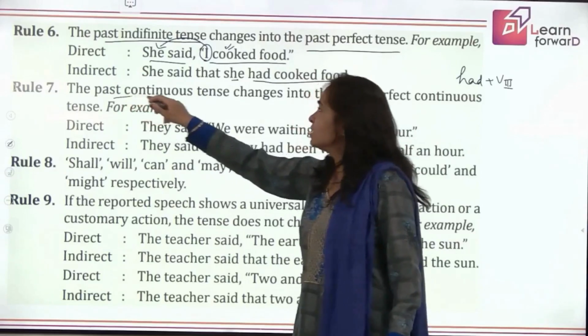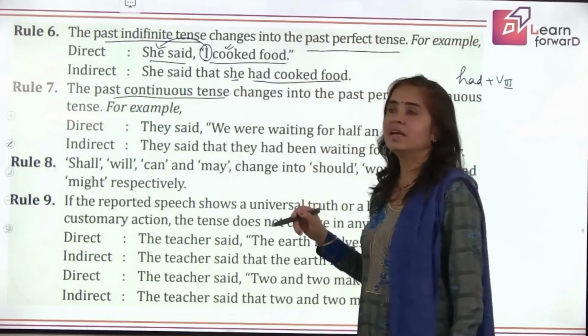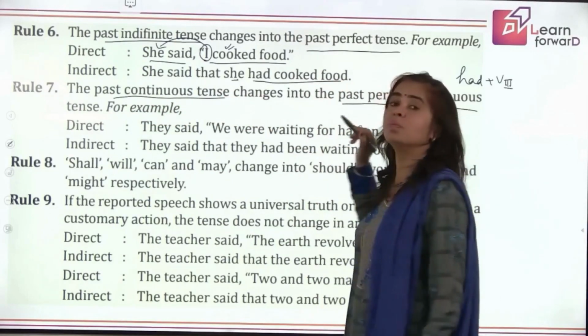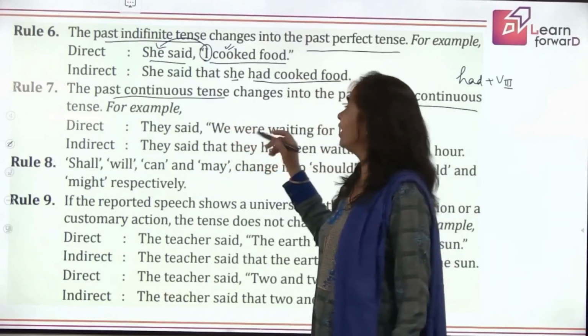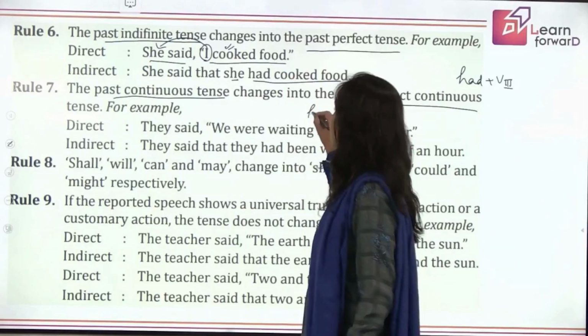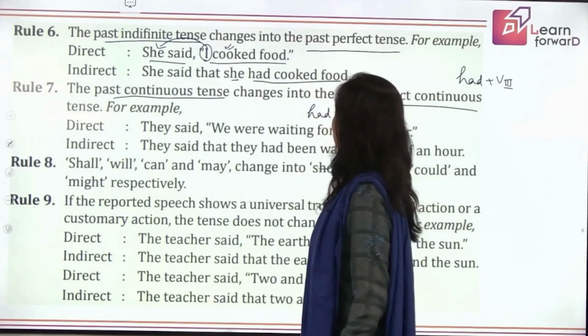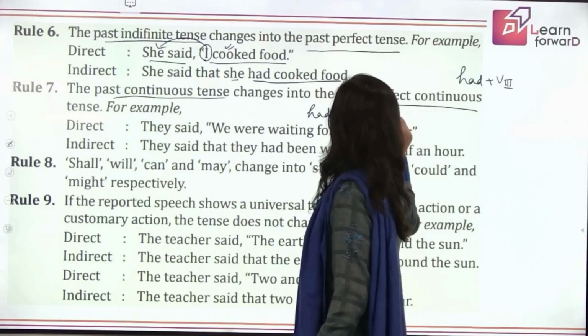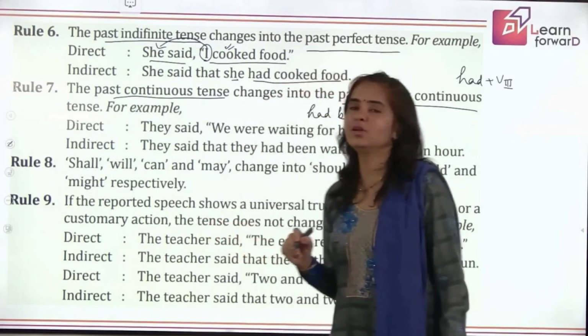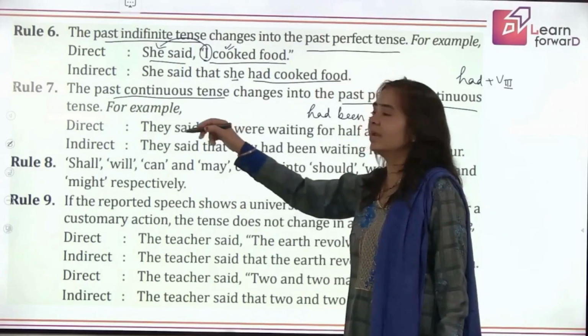What about past continuous tense? It changes to past perfect continuous tense. Let us write the form of verb again in past perfect continuous. Yes, good, had been, and then ing verb. Excellent. So you remember the tenses. I'm happy to get answer from you.